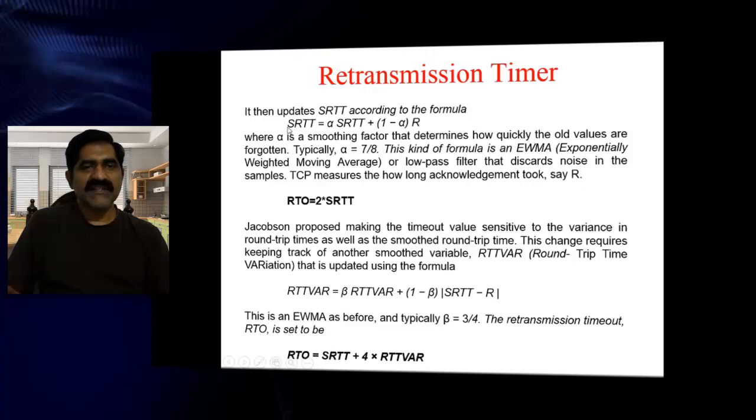Once you get this mu value of smooth round trip time, we fix the timeout time with the formula 2 multiplied by smooth round trip time. So this is the retransmission timer. We are fixing the retransmission timeout as 2 multiplied by smooth round trip time.